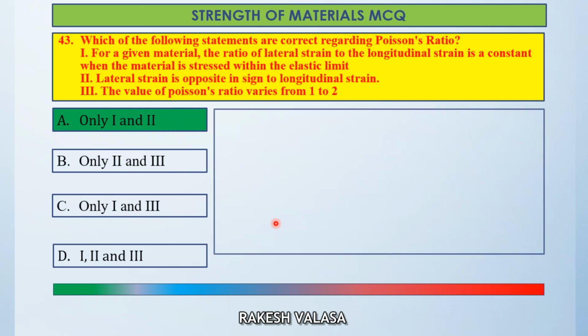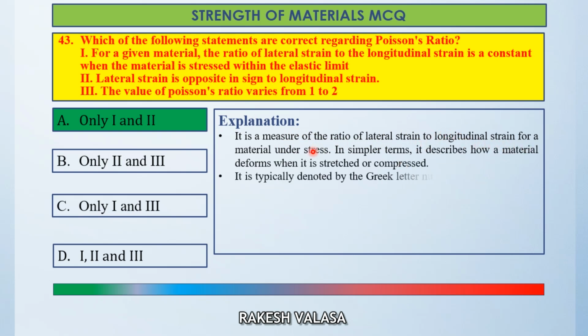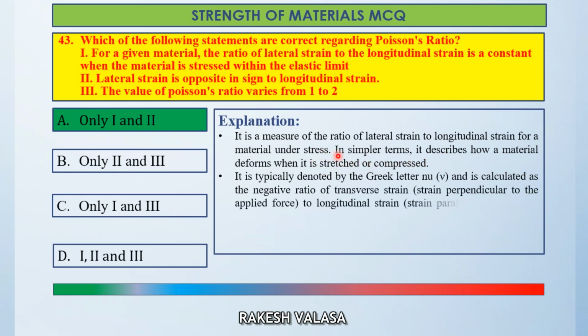Let us see the explanation. It is a measure of the ratio of lateral strain to longitudinal strain for a material under stress. In simpler terms, it describes how a material deforms when it is stretched or compressed.